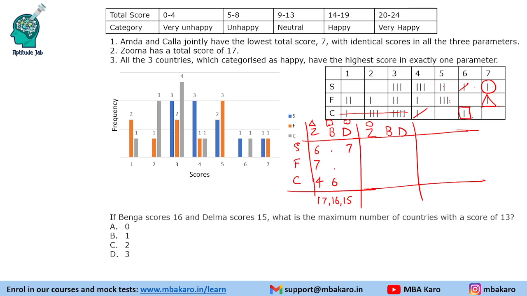Now, in order to get 10, it can have 5 and 5. That is the only possibility. We cannot make 6 plus 4. So 5 and 5 we will assign here, and B gets a total of 16 points.